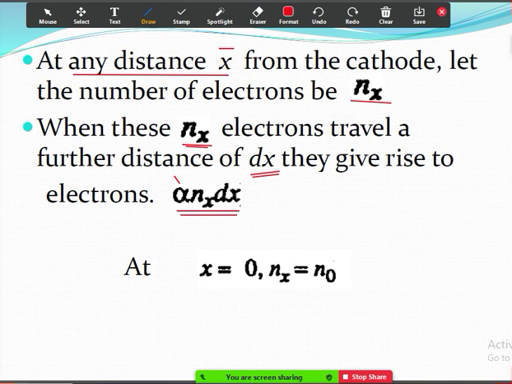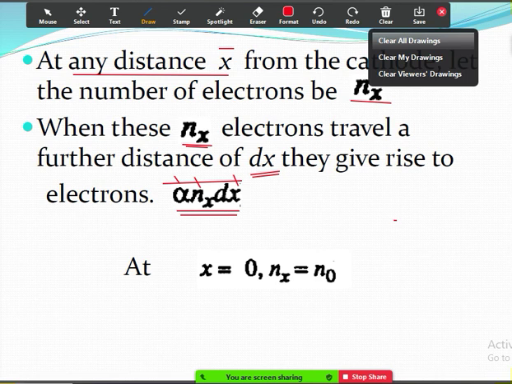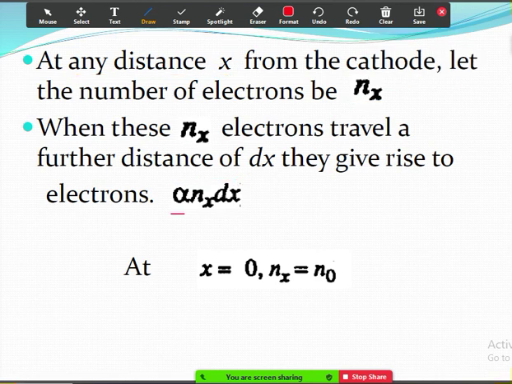Simply, it is the average number of collisions made by an electron. Nx is the number of electrons at a distance x. Dx is the differential distance traveled, which means a small distance traveled by nx electrons. So this is the number of electrons after traveling dx distance.